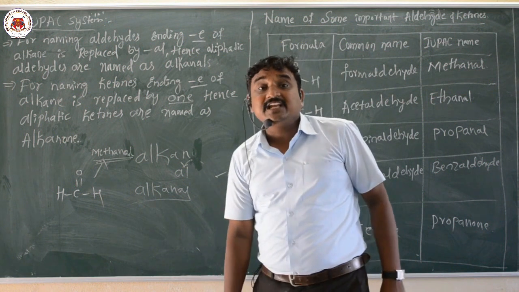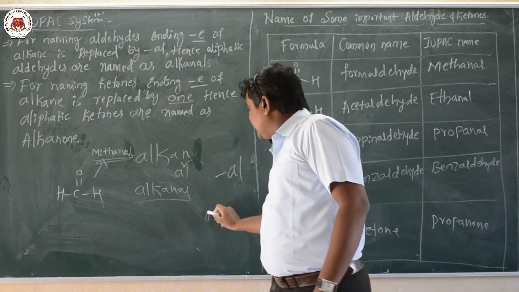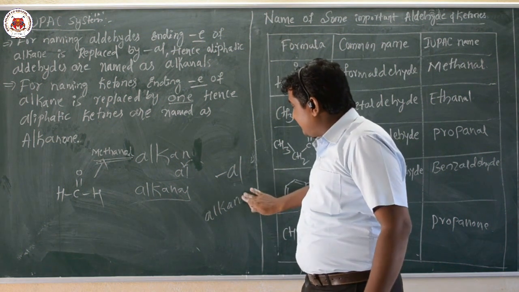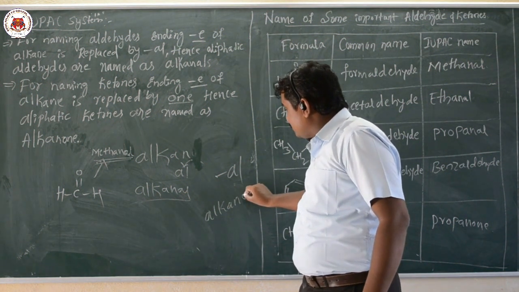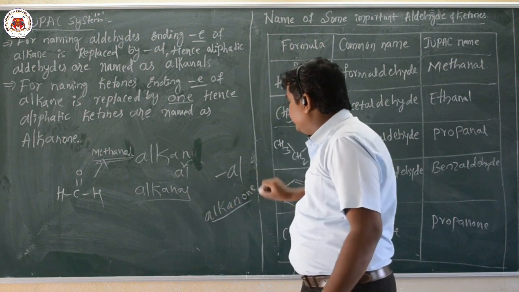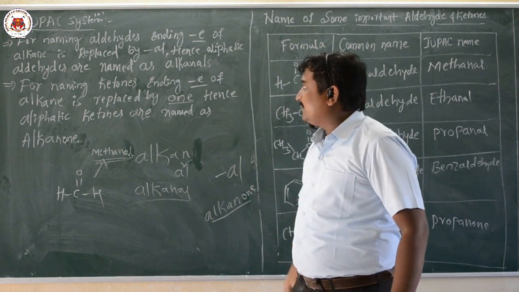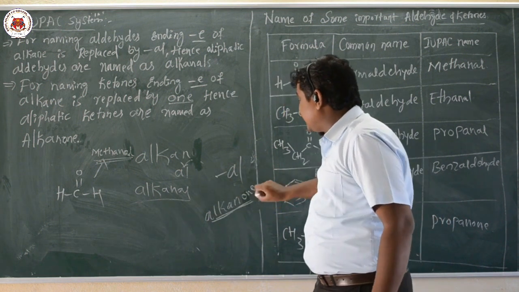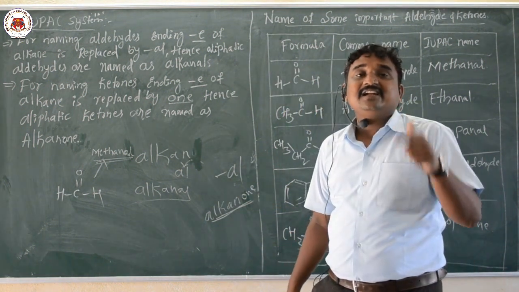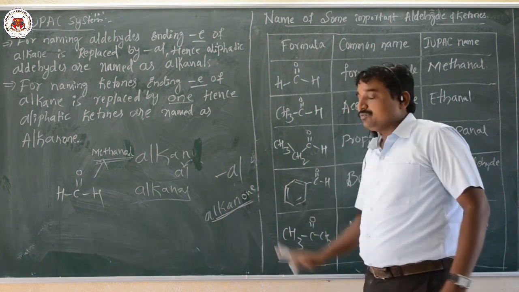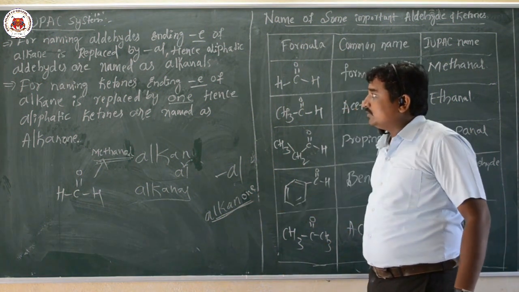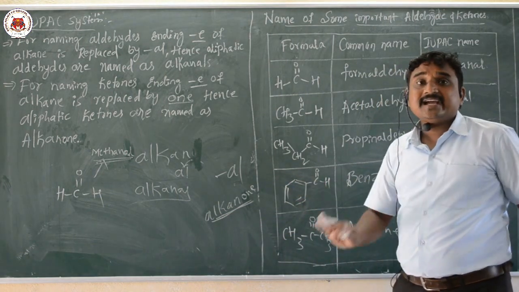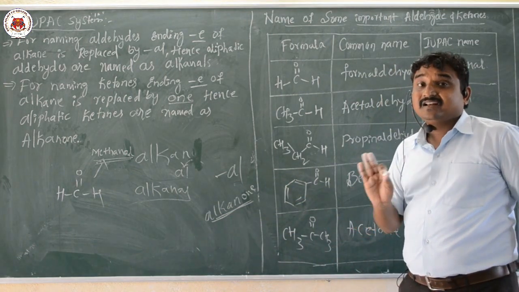Whereas in ketone, the ending E letter of the alkane is replaced by the word one. Hence in naming a ketone, the name is alkanone, because the E of the alkane is replaced by one. Ketones are named as alkanones, aldehydes are named as alkanals.